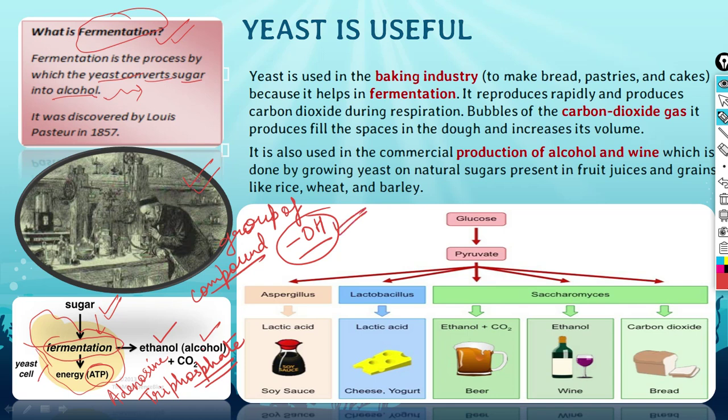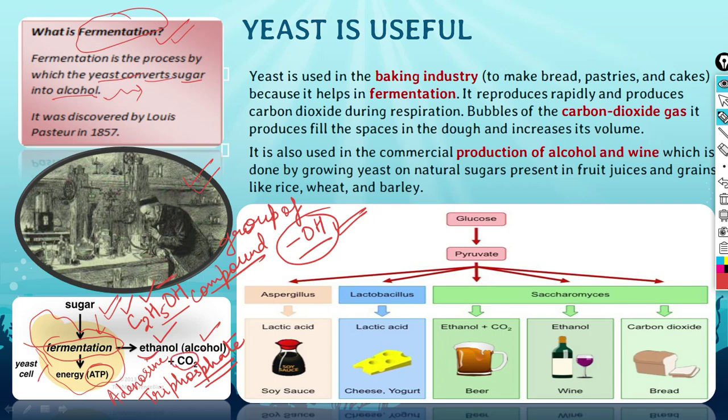Now when we say ethanol, ethanol is a particular alcohol which has the formula C2H5OH. So two carbons are present, five hydrogens are present, and one OH group is present. So that is ethanol. Particularly ethanol was being produced, but in different cases different kinds of alcohol could be produced, so the common name alcohol is given. Along with this, carbon dioxide gas was also produced.